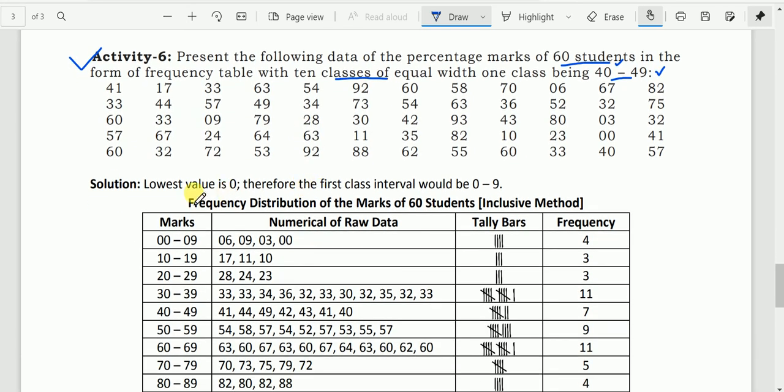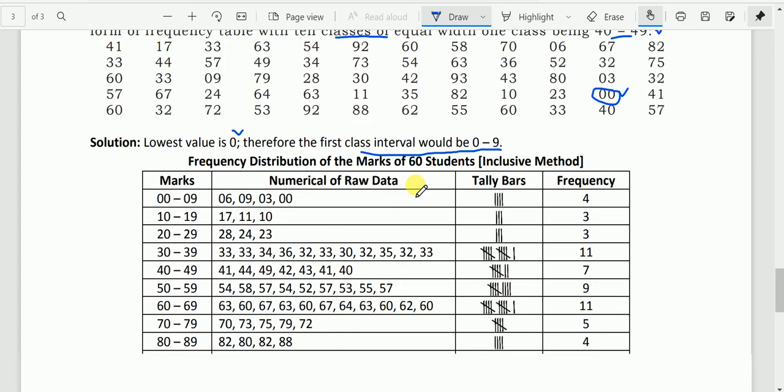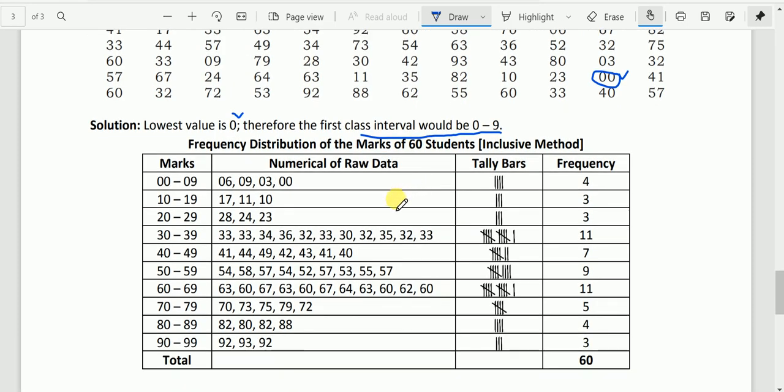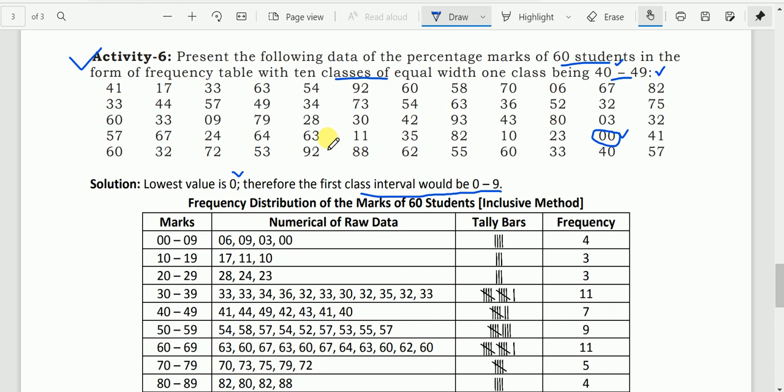So here when we find the lowest value and the highest value, the lowest value is 0. The lowest value is 0, and that is why we have to start from 0. Therefore the first class interval should be 0 to 9. We must start from 0, and the highest value is 93. Just you may find.